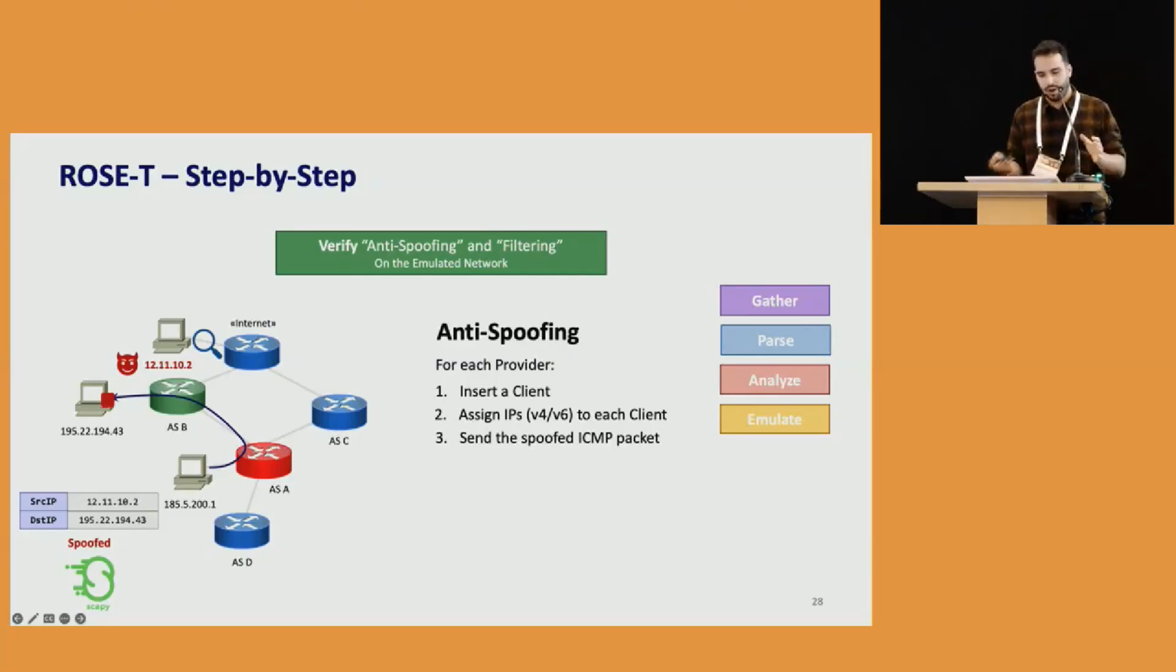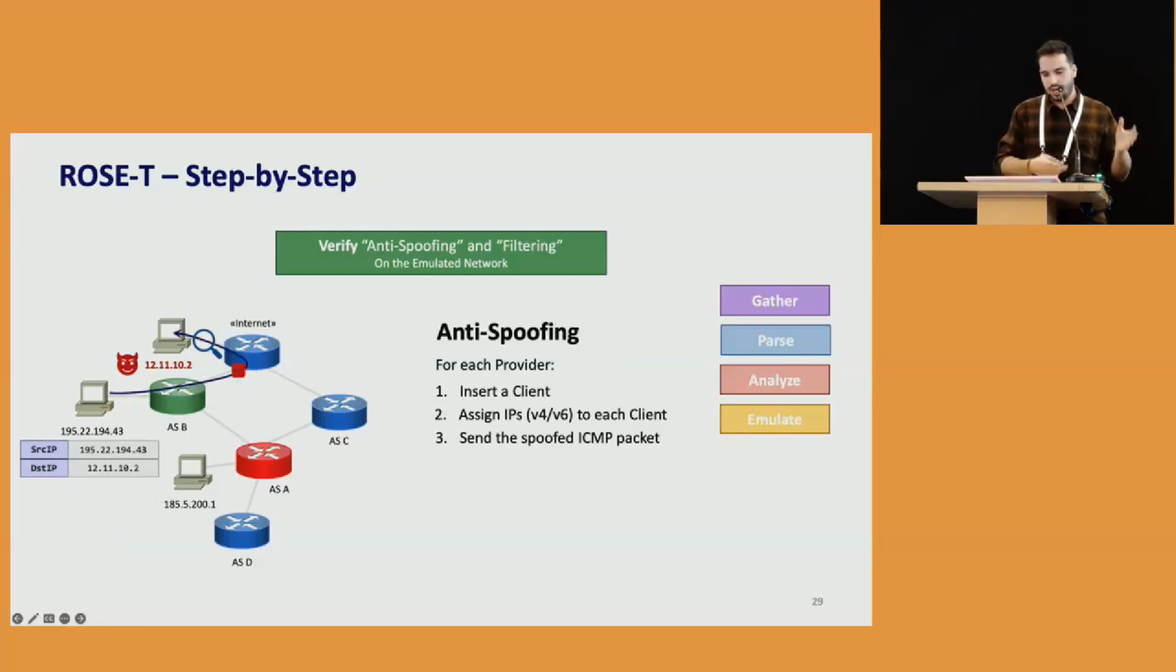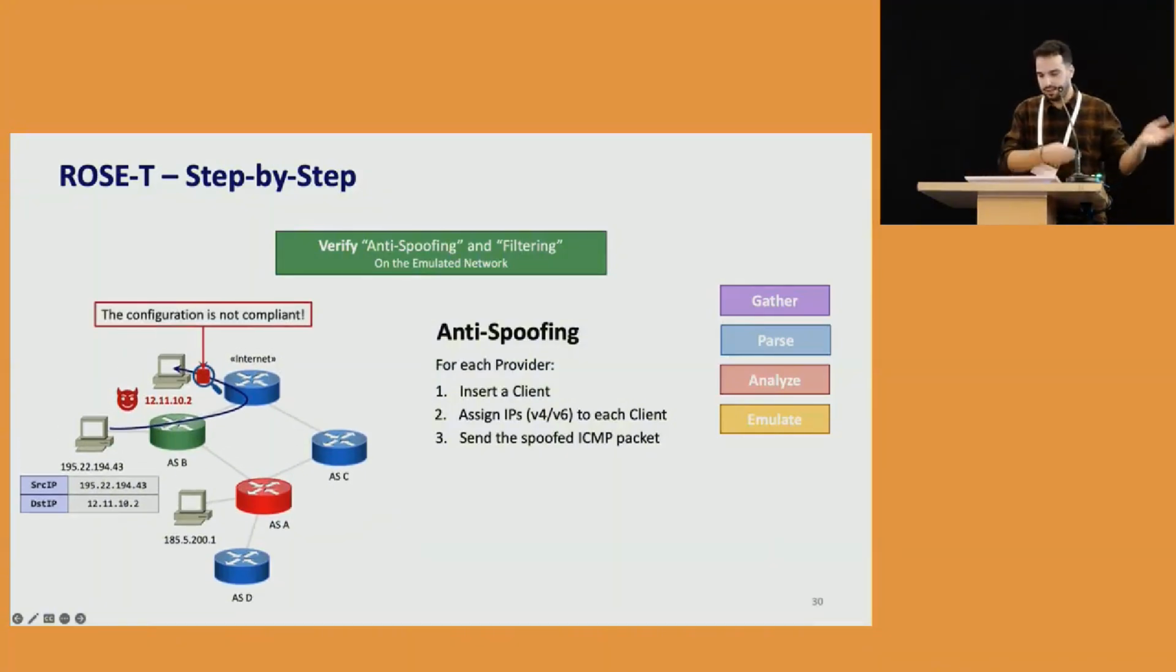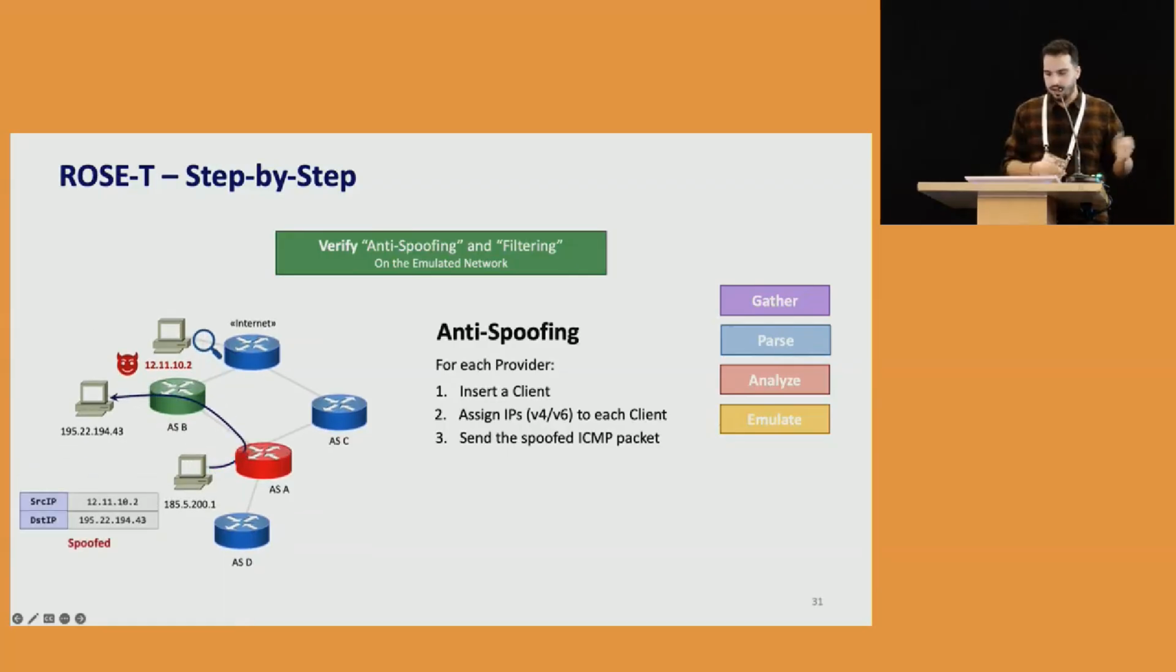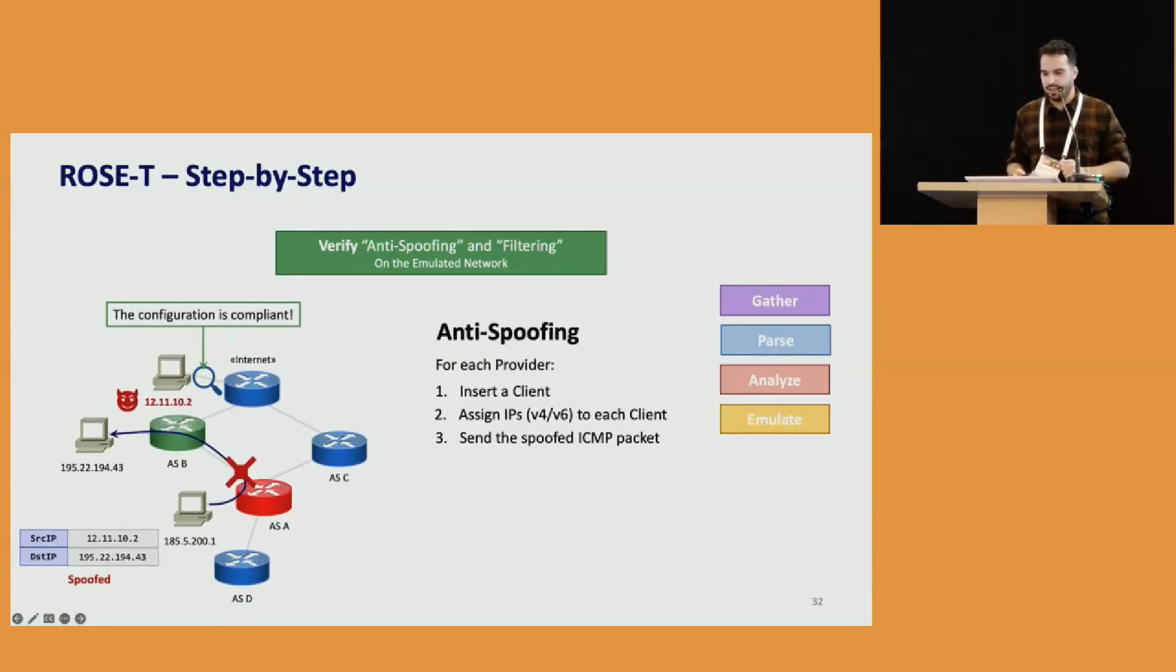If the packet is forwarded by the candidate router towards the provider, then we check if the packet is received by the internet client. If so, it means that the configuration is not compliant with this action. In the other case, if the candidate correctly blocks the packet, so no packet is received by the internet client, the configuration can be handled as compliant. As a double check, we also verify that legit packets are correctly forwarded and received by the provider host.